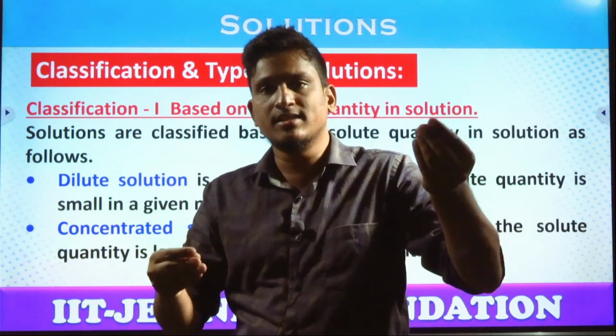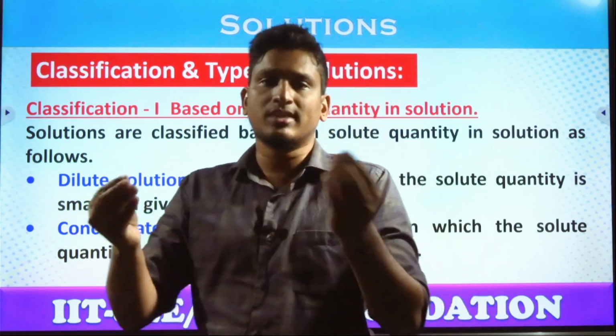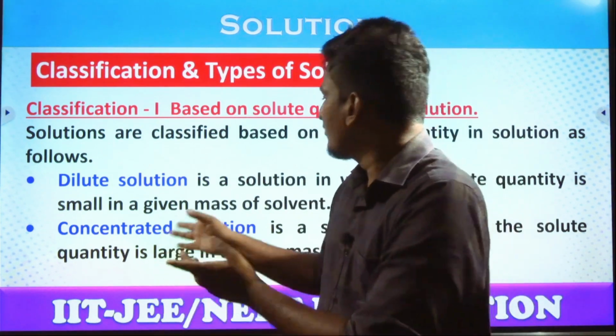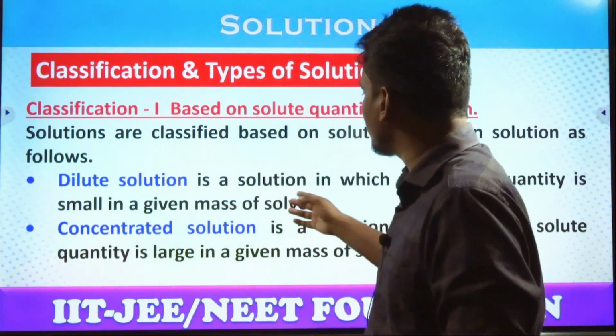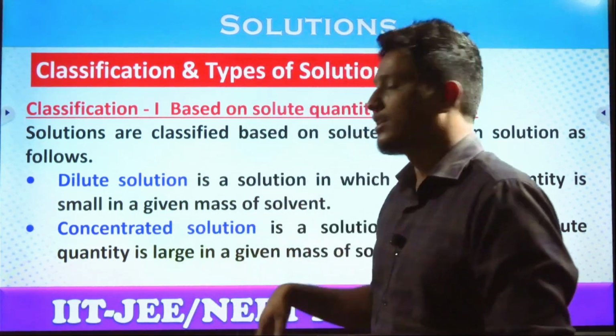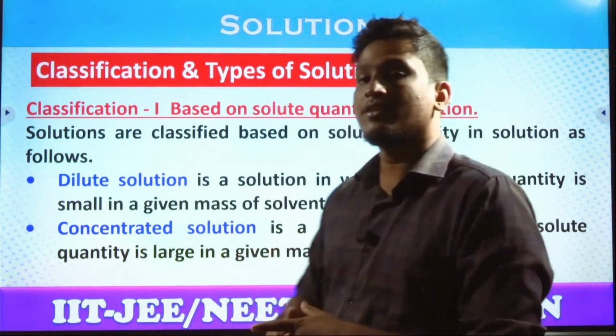If more acid is there, less water is there, that is nothing but concentrated. So mostly we use these terms of dilute and concentrated for acids and bases only. If you want to define in general, a dilute solution is a solution in which the solute quantity is small in the given mass of a solvent. Concentrated means a solution in which the solute quantity is large in the given mass of a solvent.